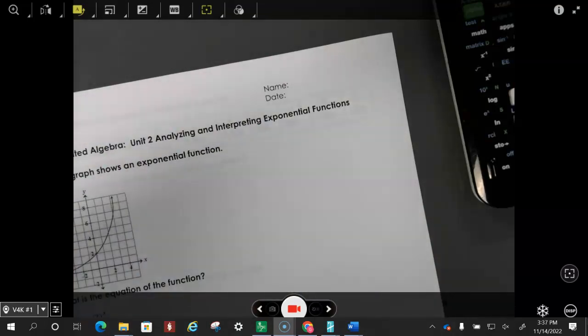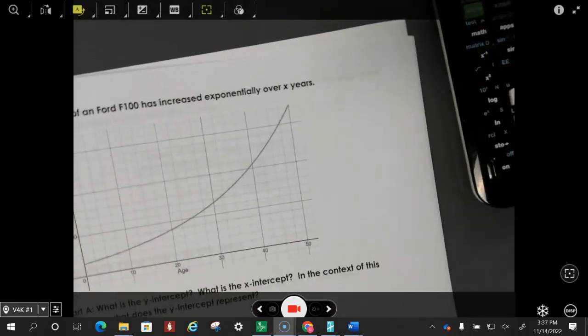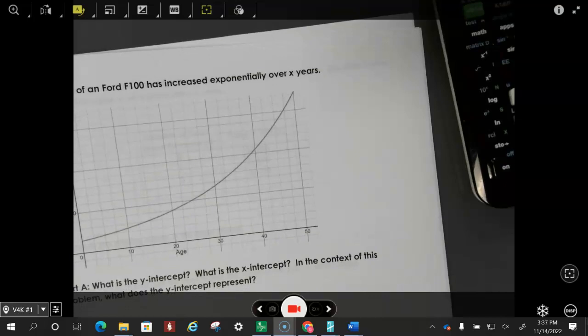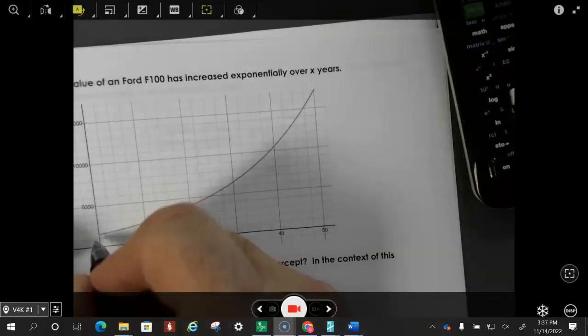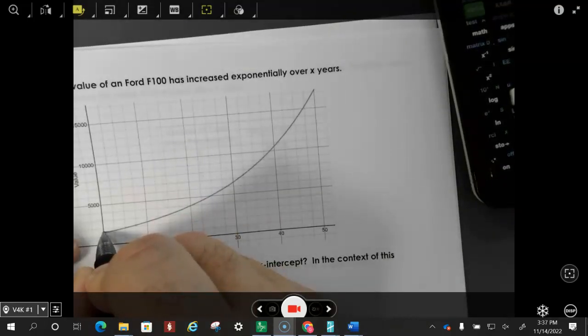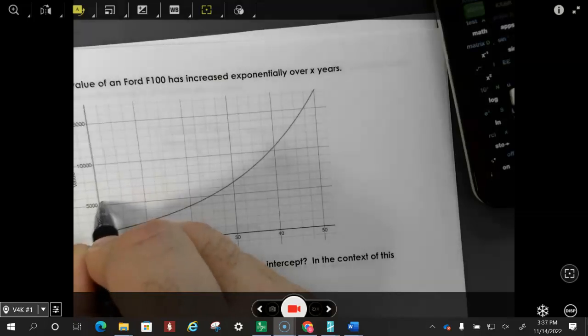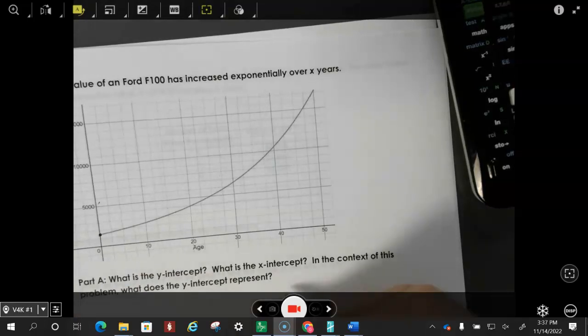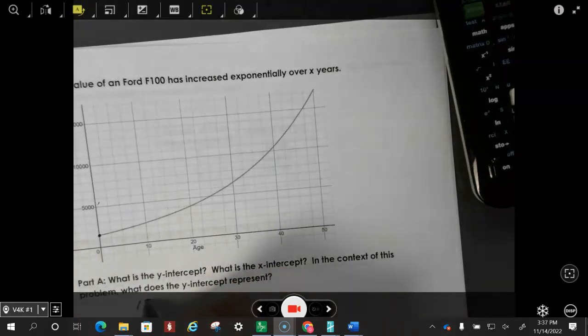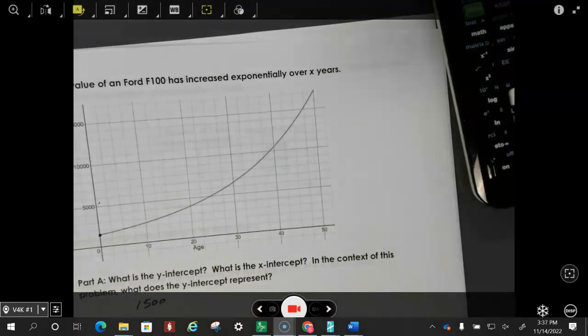Okay, so let's look at this one. We've got the value of an F-150 has increased exponentially over the years. What is the y-intercept? Well, right here is the y-intercept, and that looks like it is going to be about 1,000. There's 2,000, 3,000, 4,000, 5,000. So it looks like about 1,500 is the y-intercept. What does that mean? If this were my truck, it would be the year that I bought the truck. Let's just say that I paid $1,500 for this truck.